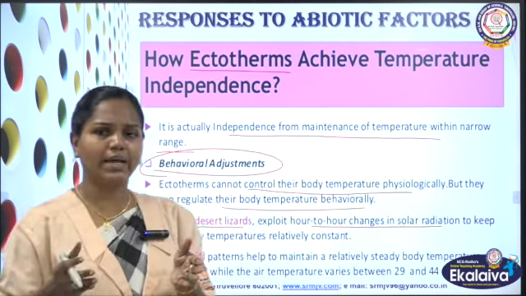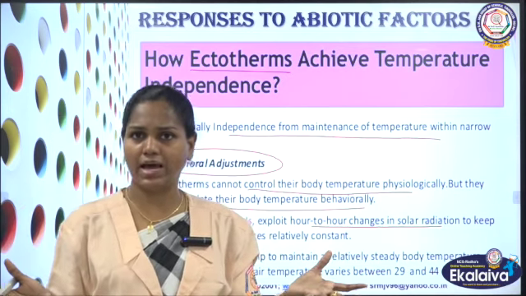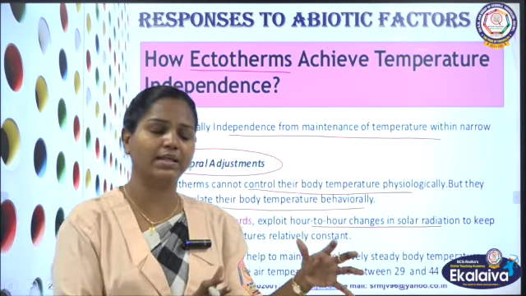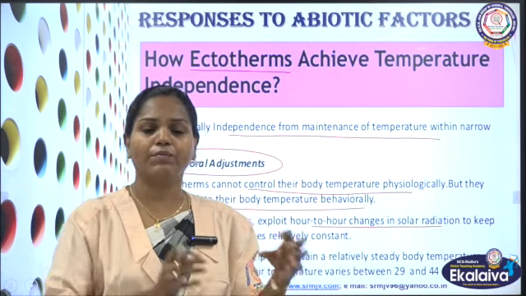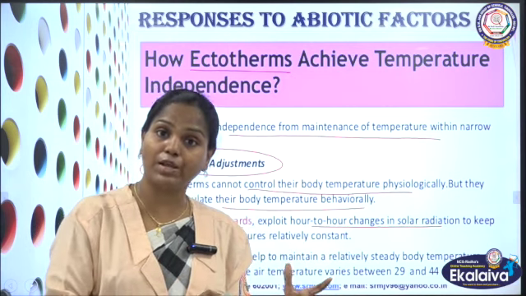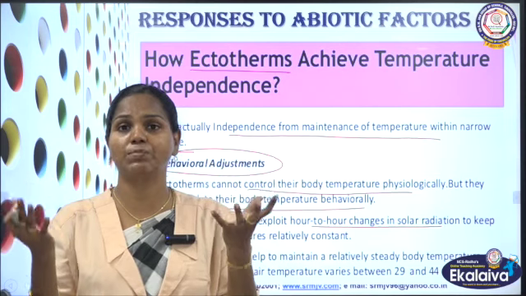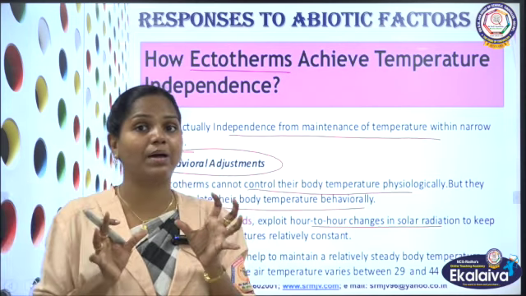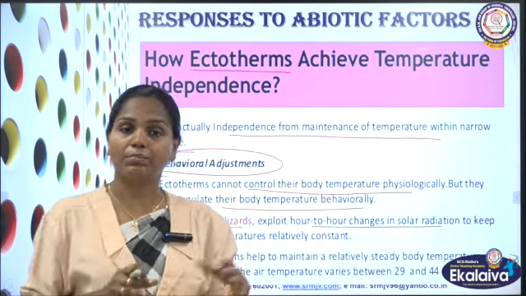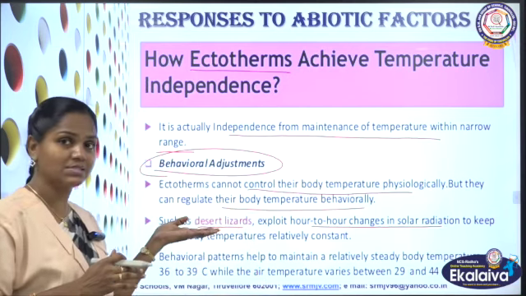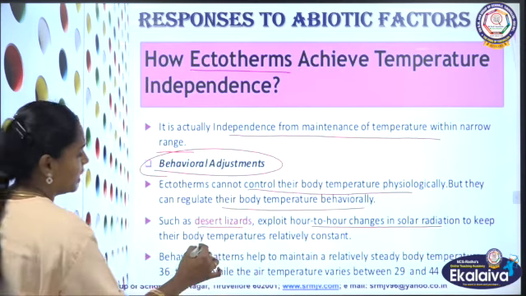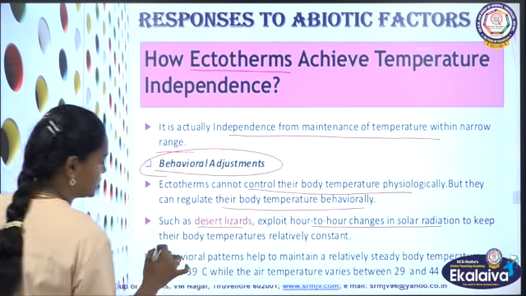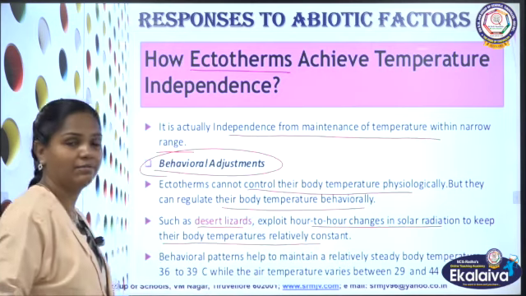In the daytime, the temperature will be very high, and at that time they will go and hide themselves in burrows. When their body temperature becomes very low, they will come out and expose their body to the sunlight. In this behavioral manner, they maintain their body temperature. So one example is desert lizards, which use solar radiation to keep their body temperature relatively constant.